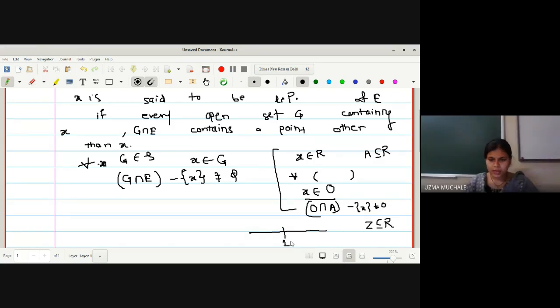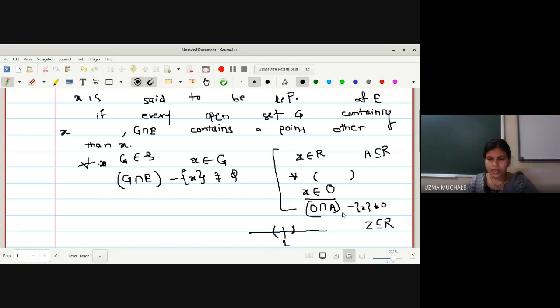Okay, if I want to check whether 1 is a limit point of Z, what is Z? Z is a set of integers. So if I want to check 1 is a limit point, what I have to check? For every open interval which contains 1, right? For all the open intervals which contain 1, I can select any smaller or larger interval in such a way that what is the condition?